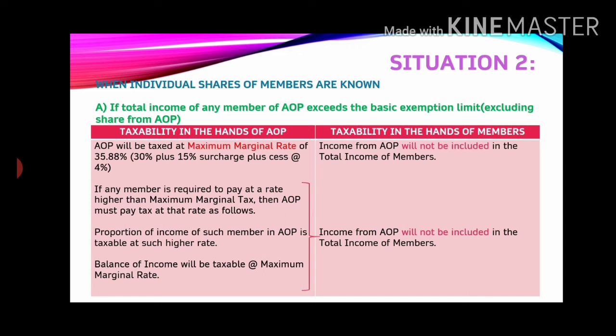Suppose the AOP has a total income of 1 lakh and the proportion of that foreign company is 40 percent. Then it is 40,000. That 40,000 alone will be taxed at such higher rate and the balance of income will be taxed at MMR. In both these cases, income from the AOP is completely exempted in the hands of members. Fine.